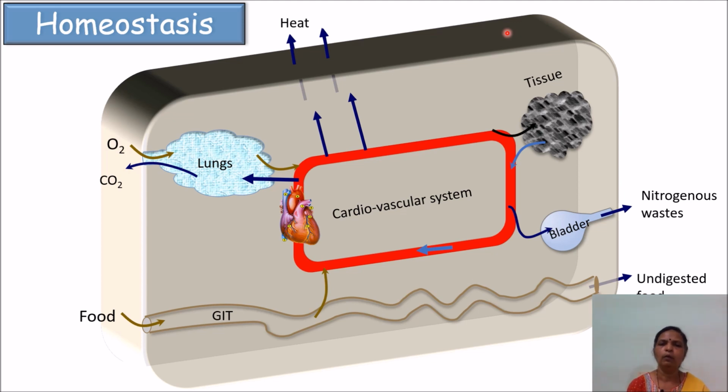Now whatever oxygen as well as nutrients are obtained from the respiratory system and GIT will be circulated to each and every cell via the cardiovascular system. It also collects waste materials from the various cells in the body and transports them to the various excretory organs like your bladder or kidneys, skin as well as lungs.